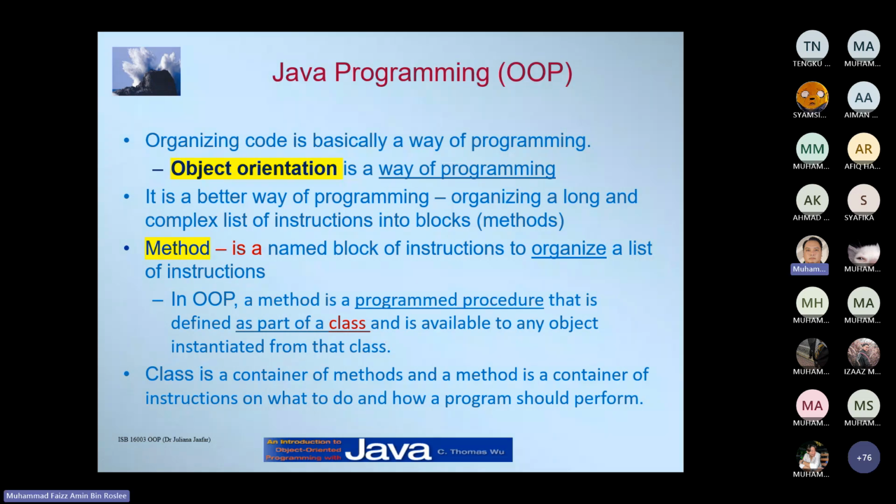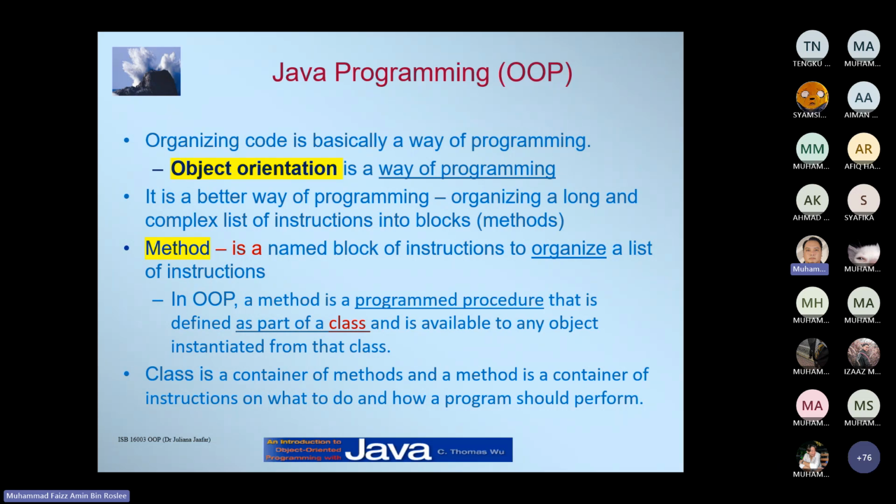Java programming in OOP, right? Organizing code is basically a way of programming. Object-oriented is a way of programming. Outside of object-oriented, there are other ways of programming, but the most famous and most proven is the object-oriented way of programming.